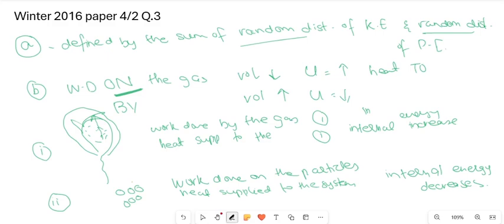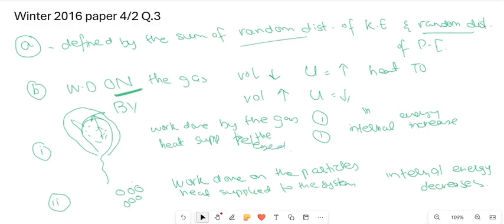Also, in the first one, work done by the gas, the heat is not supplied to the system. It only says that the toy balloon burst suddenly. So we're not saying that we're heating it or giving any energy. We're just saying that it just burst. That means that the heat energy is released from the system, because when the balloon bursts, all of the particles just escape.